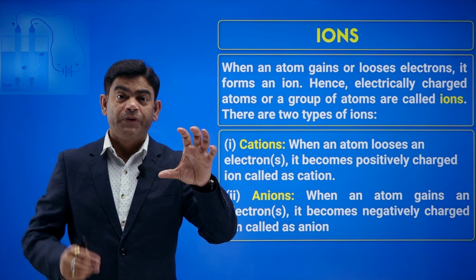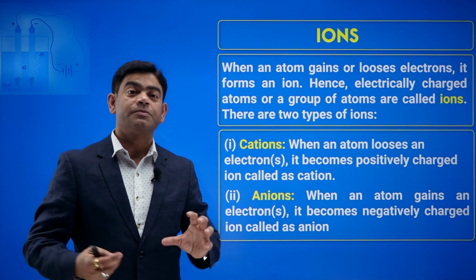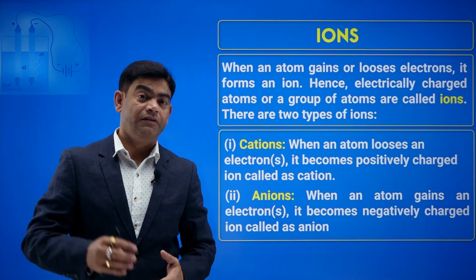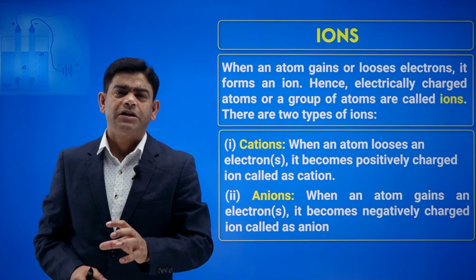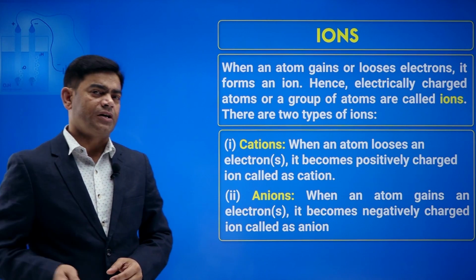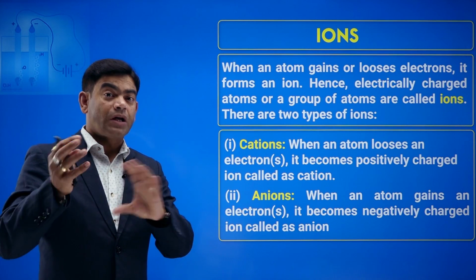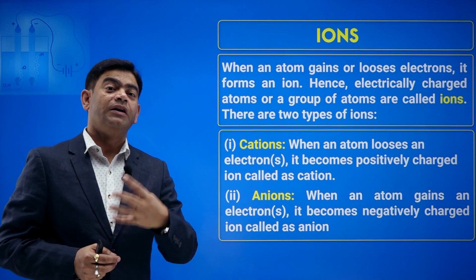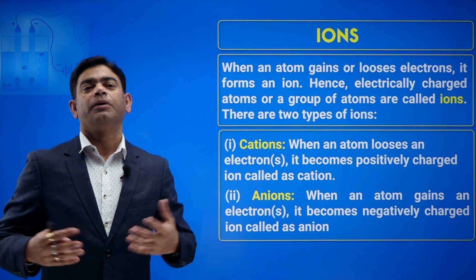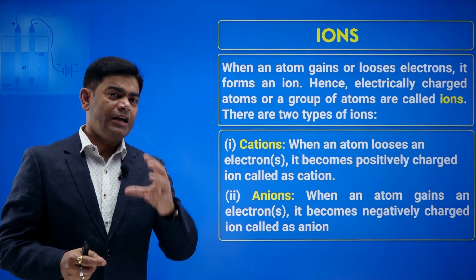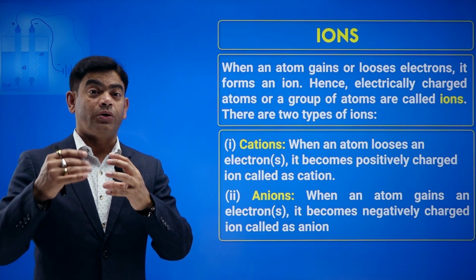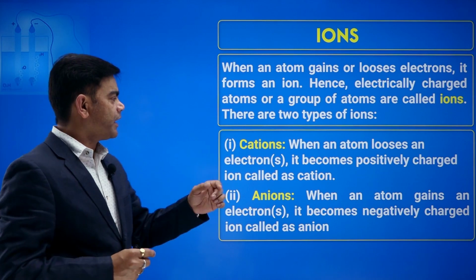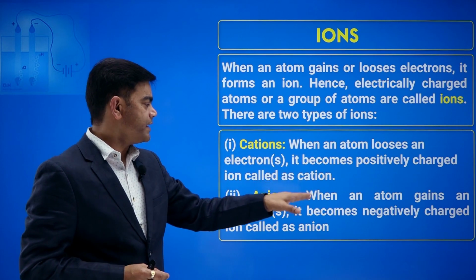If an atom loses an electron, it becomes positively charged, because you must have studied in previous classes, even in chemistry, that an atom is made up of positive charges and negative charges, and both are equal in number. If an atom loses negative, it becomes positive. If an atom gains negative, it becomes negative. Now, negative is the electron. So, if an atom loses electrons, it becomes positively charged and it is called a cation.